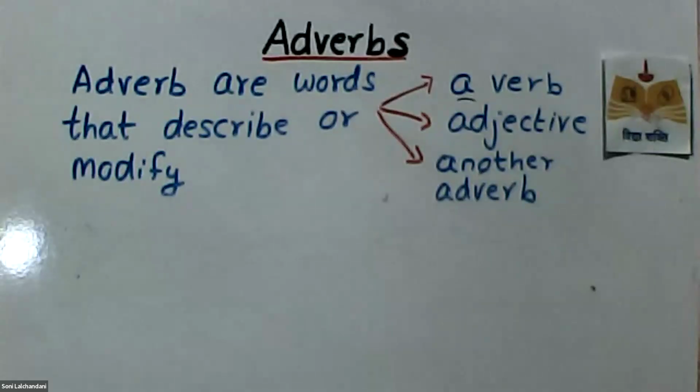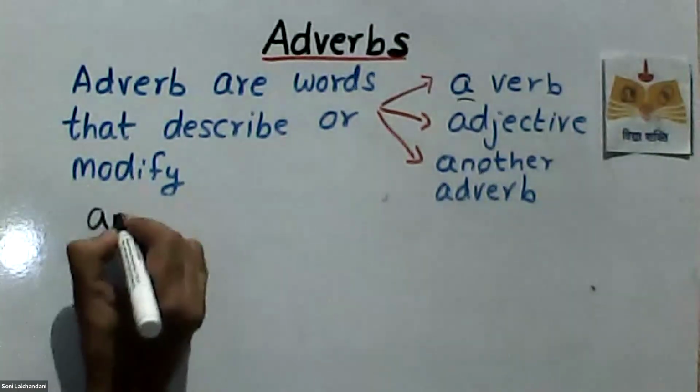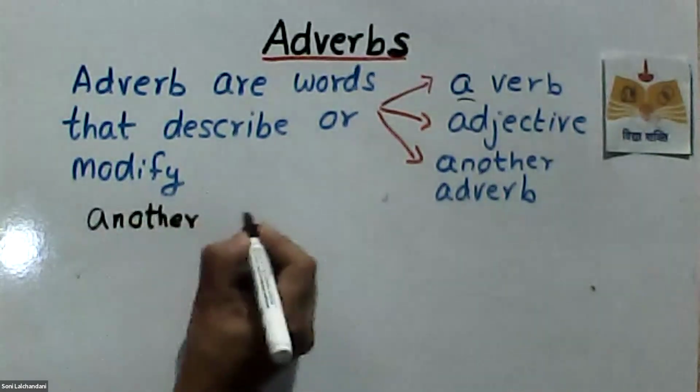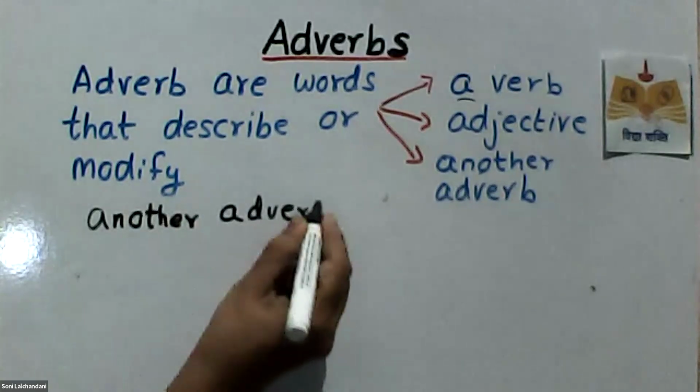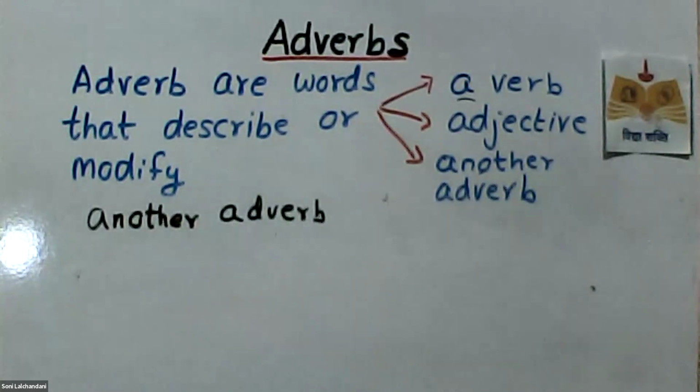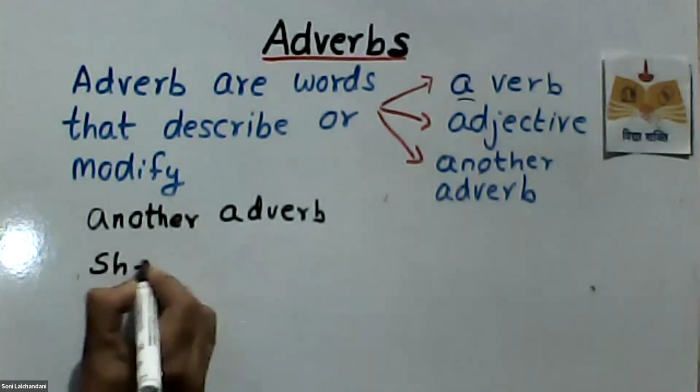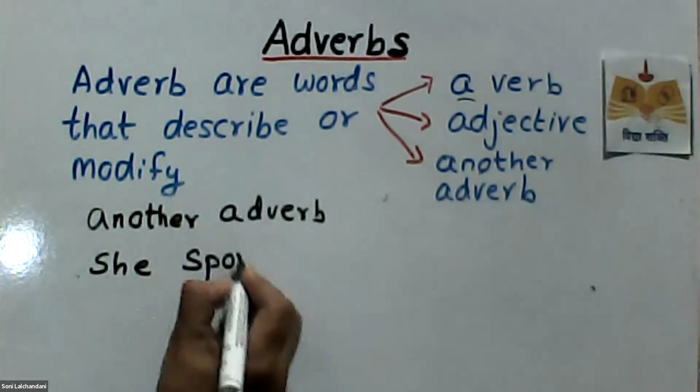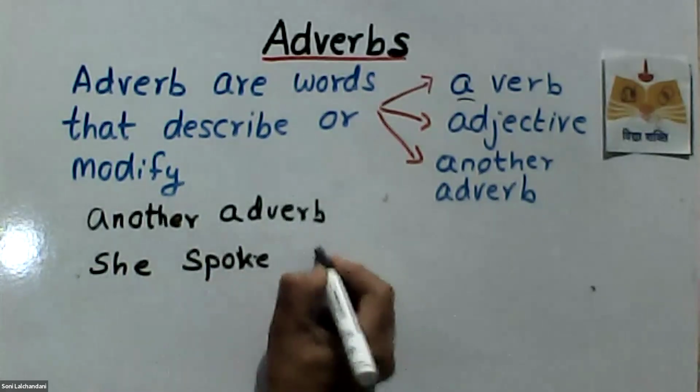Now another adverb. Just imagine I am saying a sentence: She spoke quietly.